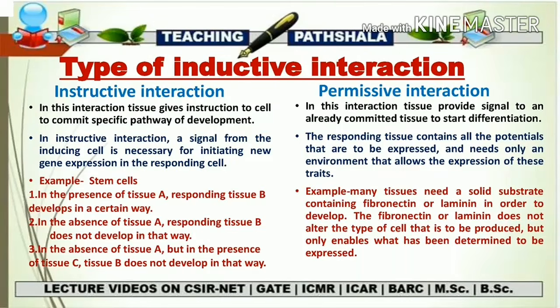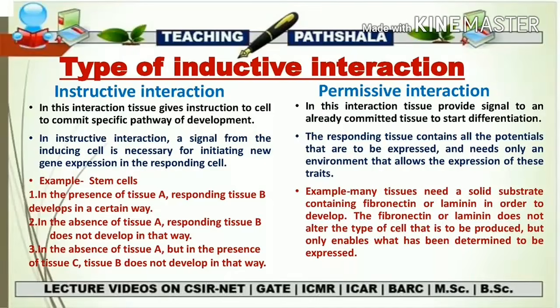The example of instructive interaction is the stem cell. I think many of you already know what a stem cell is and what is the capability of a stem cell. Still, I would like to mention a few points regarding the stem cell and why we have kept it in instructive interaction. These stem cells are a class of undifferentiated cells that are capable of differentiating into a specialized cell type. And this specialization will only take place after getting a signal from an inductive cell. That is why we are keeping the stem cell in the category of instructive interaction, because it needs an inductive signal from some other cell to differentiate into a different cell type like skin, muscles, bones and many more.